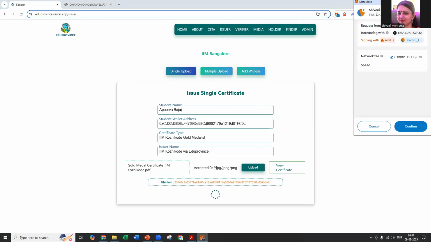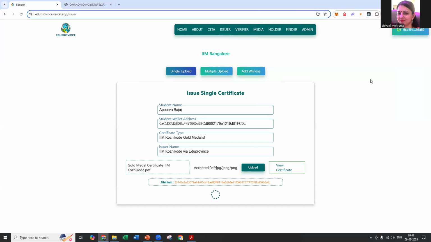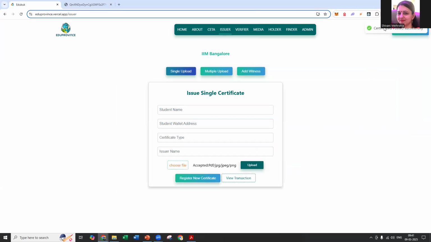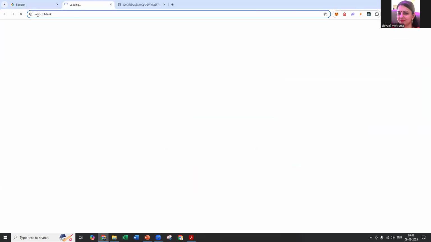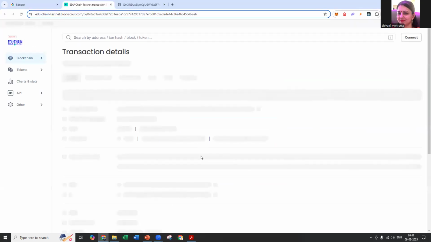The MetaMask will open. EduChain testnet tokens are being utilized in order to make this transaction on the blockchain. Then we click on the confirm button. Finally, it is being stored and the certificate has been posted successfully. Now we can go on to view transaction. It is opening EduChain testnet Blockscout. Here we can have all the transaction details.